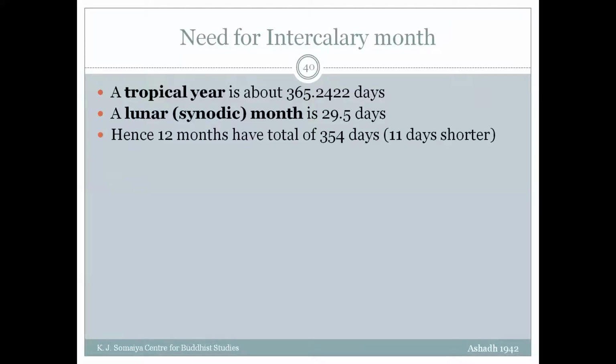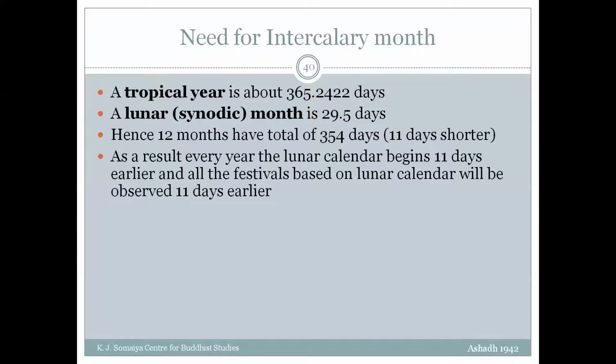So 12 months should have a total of 354 days, which is 29.5 multiplied by 12. This is 11 days shorter than the tropical year. But the month is a smaller, easier unit, because you can easily see the different phases. So one goes for this. As a result, every year the lunar calendar begins 11 days earlier, and all the festivals based on the lunar calendar will be observed 11 days earlier.